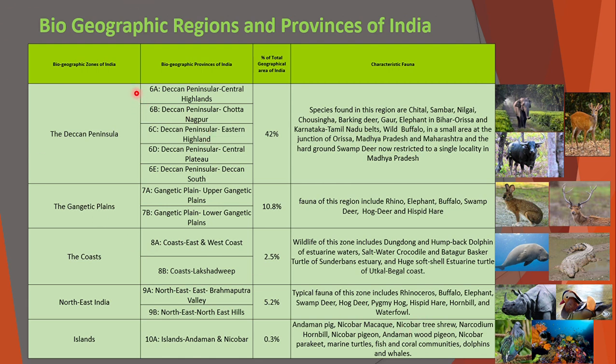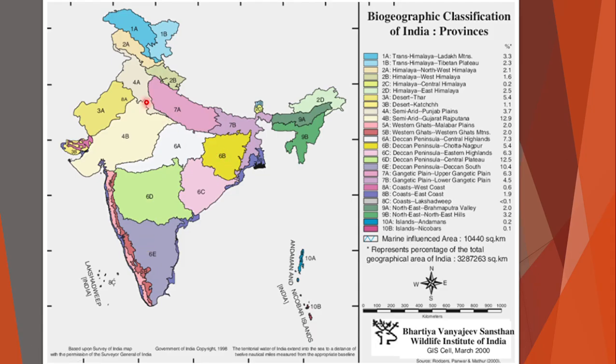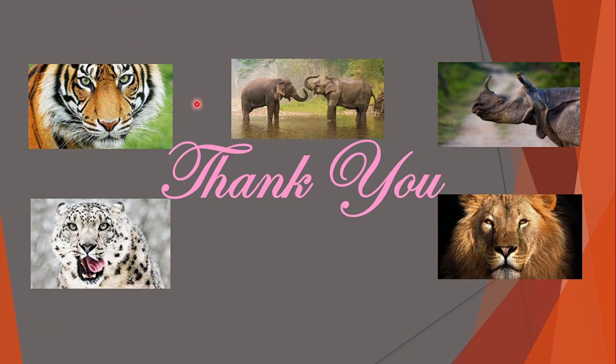So, if you see, these are the total 10 biogeographic zones and the 25 biogeographic provinces, where the largest biogeographic zone is the Deccan Peninsula, and the smallest one is the Andaman Nicobar Islands. Okay, so this will be the classification in your provinces. In the Indian map, you can find these are the 25 provinces. Okay, so in this part, I will cover the first 4 points of this biodiversity of India.